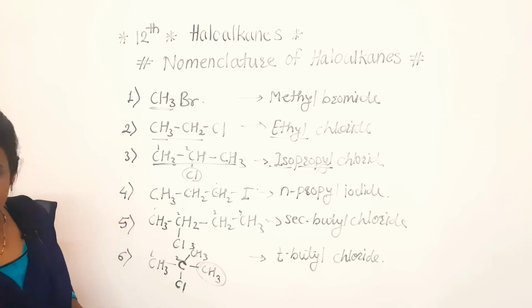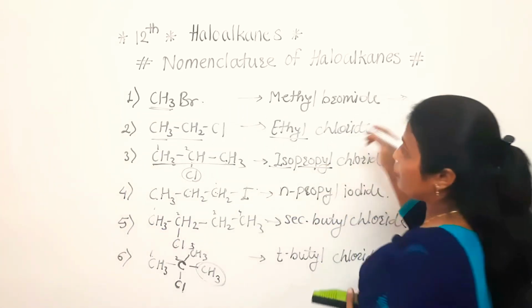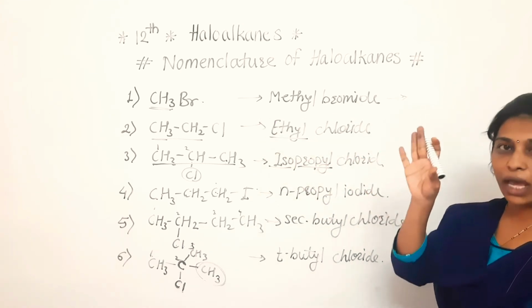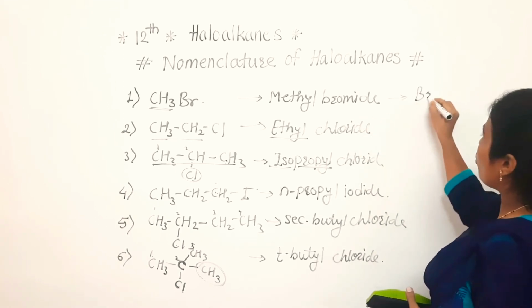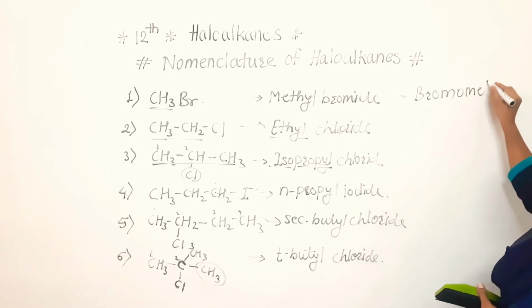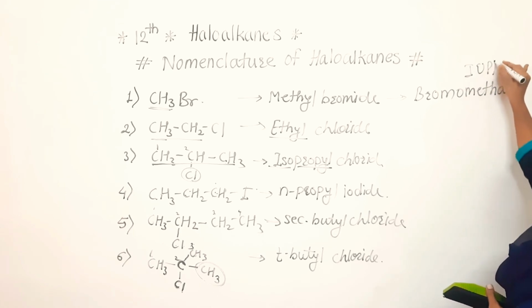Now we will discuss the IUPAC names of all these examples. Now see, in the first one, CH3Br, what is the strategy for that one? Firstly we have to take the halo, after that the alkane. So here firstly bromo, because bromine is there, so bromomethane. This is the IUPAC name of this alkyl halide.